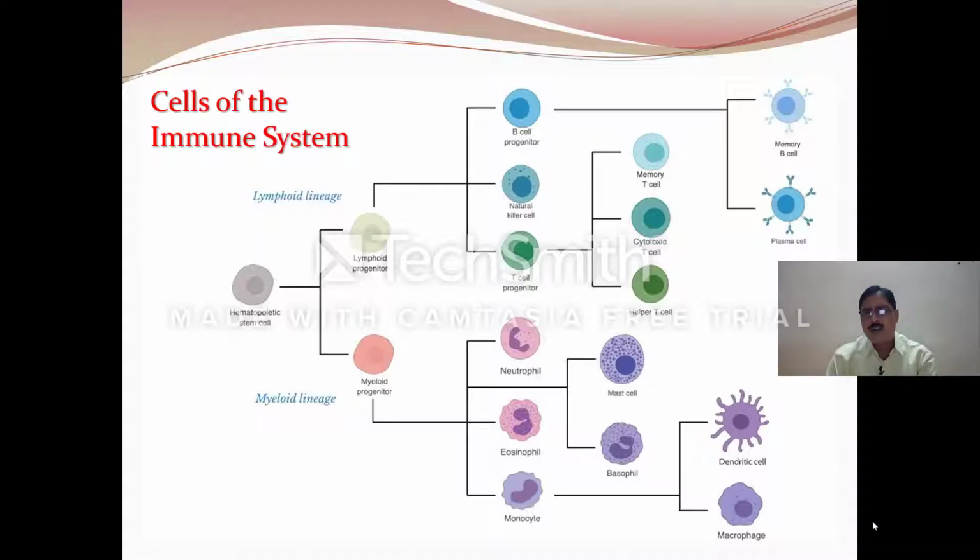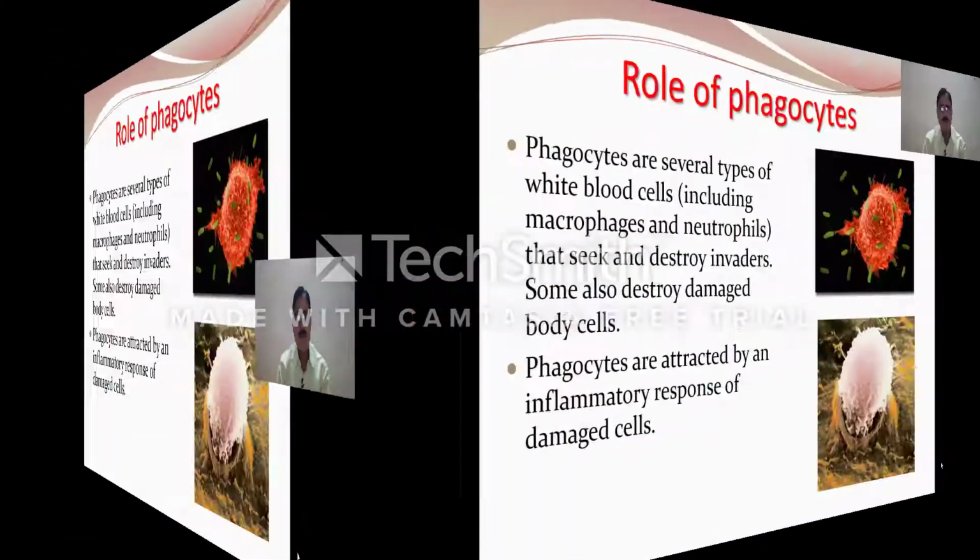The B cell progenitor gives rise to the memory cell and plasma cell, while the T cell progenitor is responsible for memory T cell, cytotoxic T cell, and the helper T cell. The myeloid progenitor is responsible for neutrophil, eosinophil, monocyte, mast cell, and the basophils. The monocyte gives rise to the dendritic cells and macrophages. These are the main cells of our immune system, which we will discuss separately.